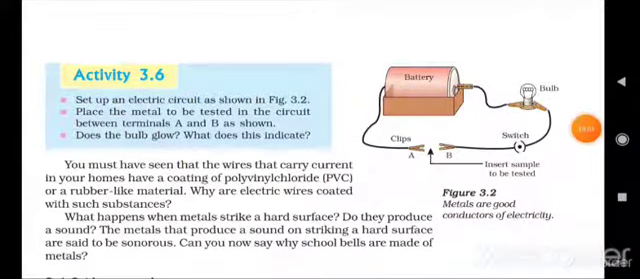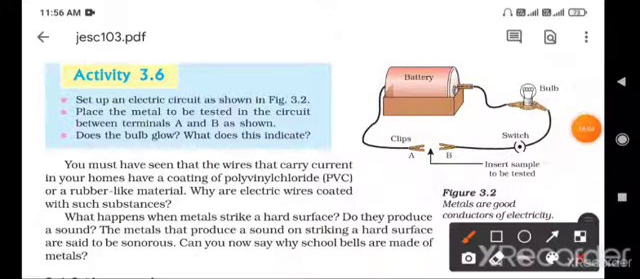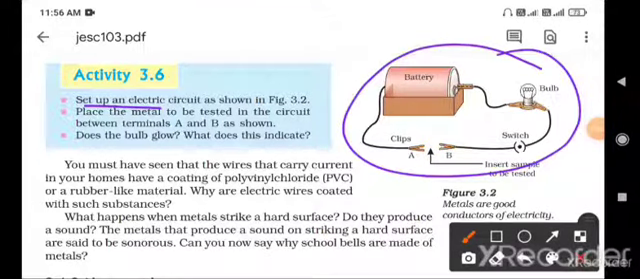Activity 3.6: set up an electric circuit. This is called an electric circuit. As shown in figure 3.2, place the metal to be tested in the circuit between terminal A and terminal B. One end of the metal is connected to A and the other end to B, and you have to test whether it will conduct electricity or not. If it conducts electricity, it is called a good conductor of electricity. If it does not conduct, we can simply say it is a bad conductor of electricity.